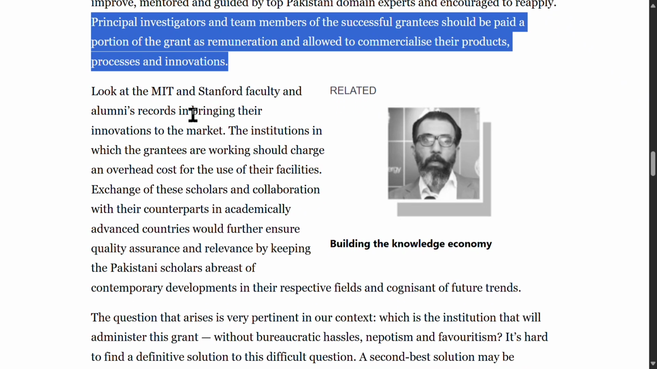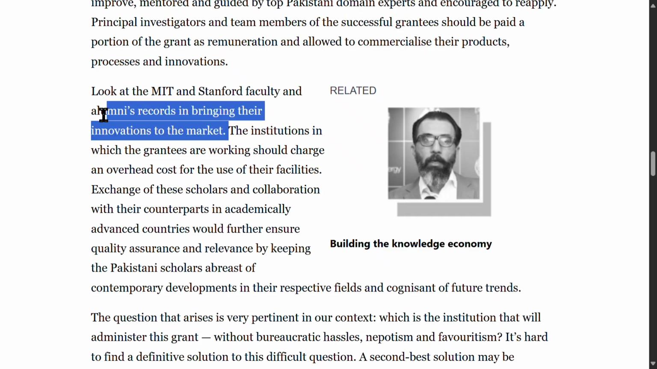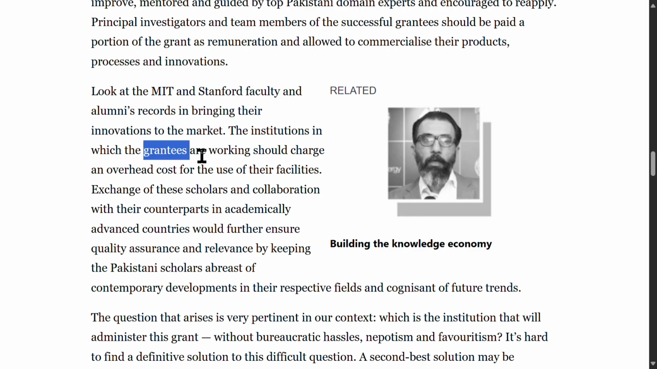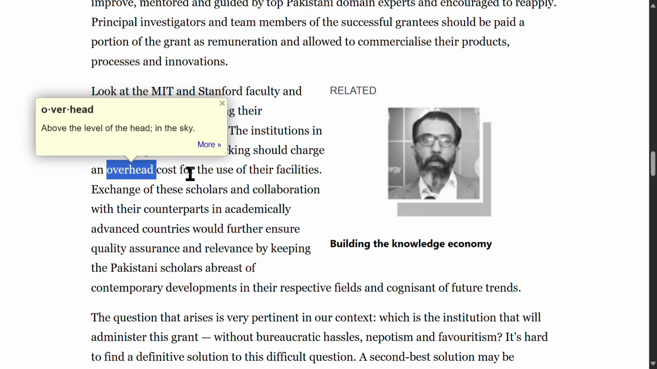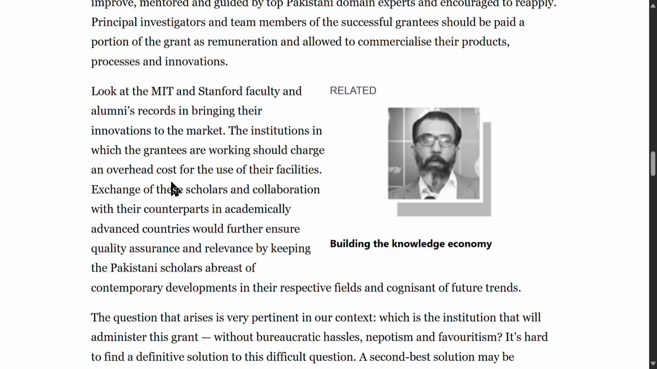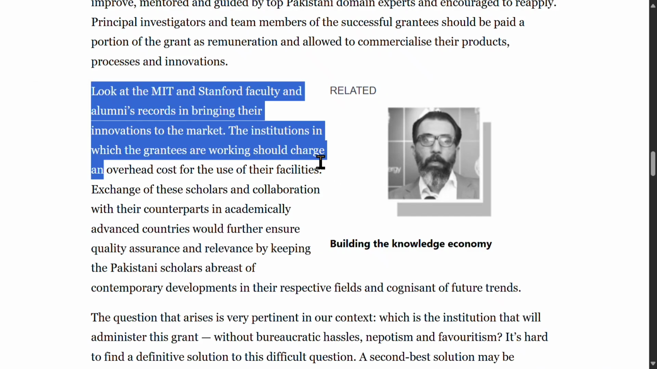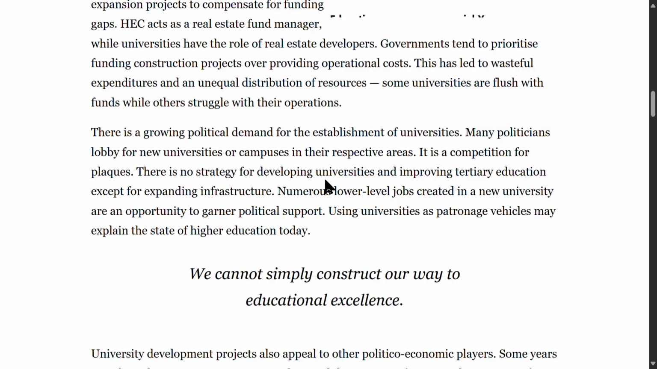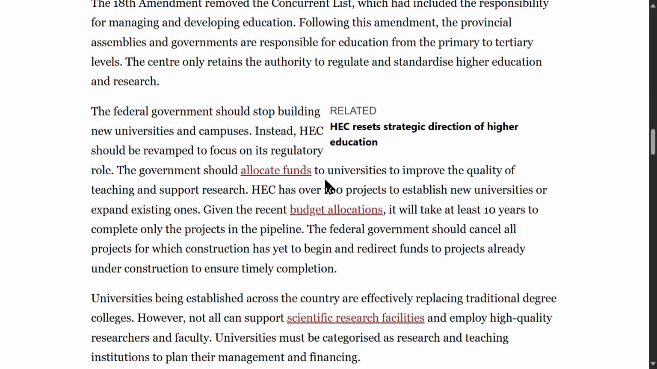Look at the MIT and Stanford faculty and alumni's records in bringing their innovations to the market. This sentence means that examples from top U.S. institutions demonstrate the effectiveness of integrating research with commercialization. The institutions in which the grantees are working should charge an overhead cost for the use of their facilities. Overhead cost means the ongoing operational expense. This sentence means that universities should recoup some costs through fees when their facilities are used for research.